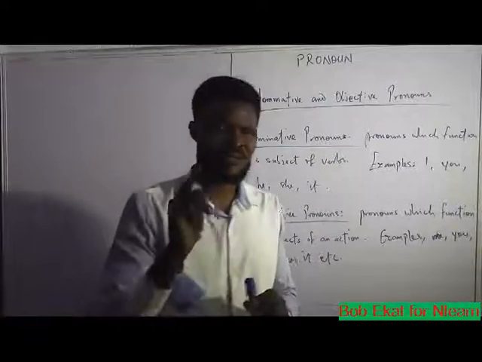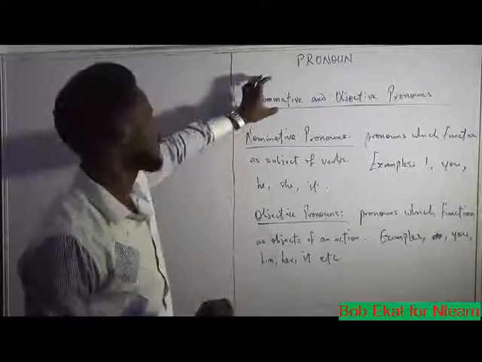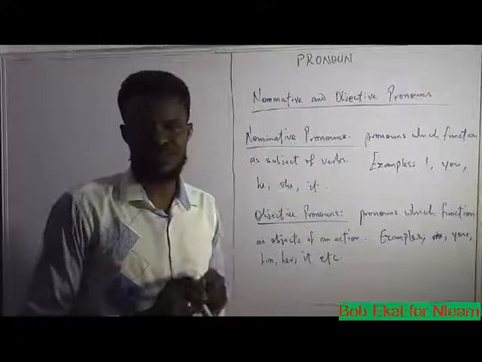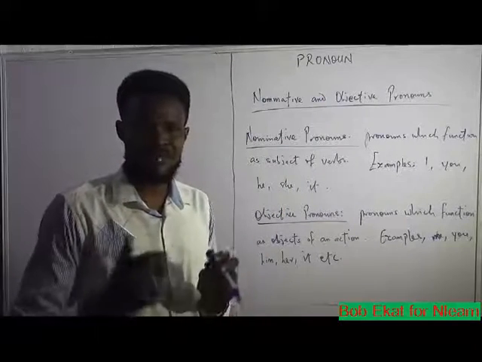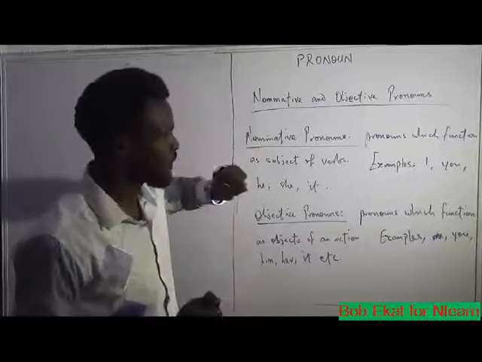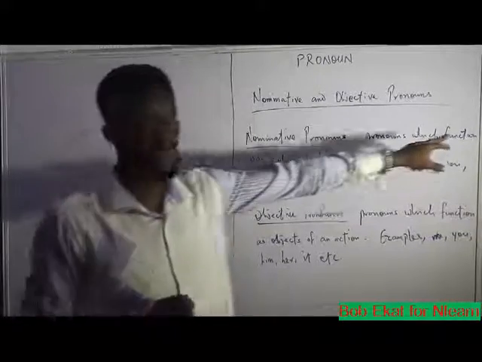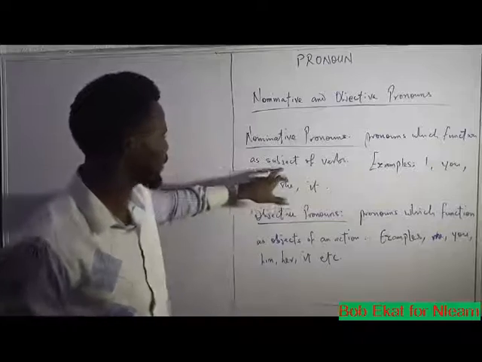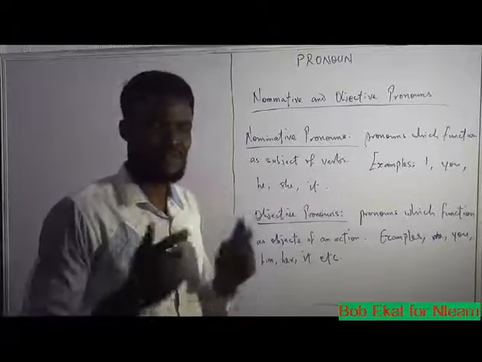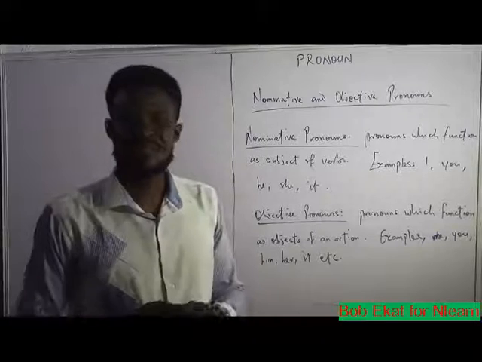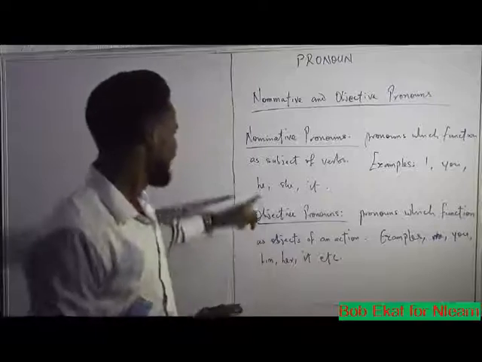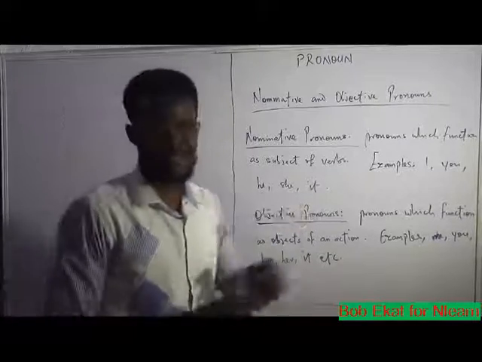Now we shall look at nominative and objective pronouns. Nominative pronouns function as subject of verbs. They function as subject of verbs. Examples are I, you, he, she, it.